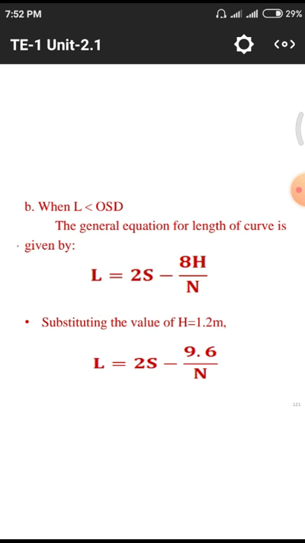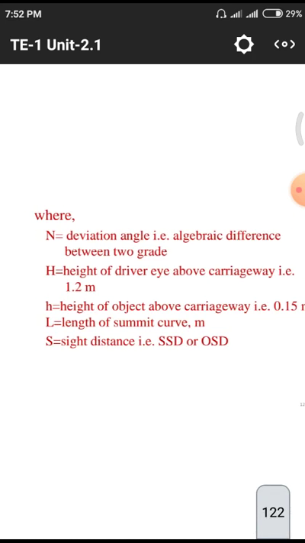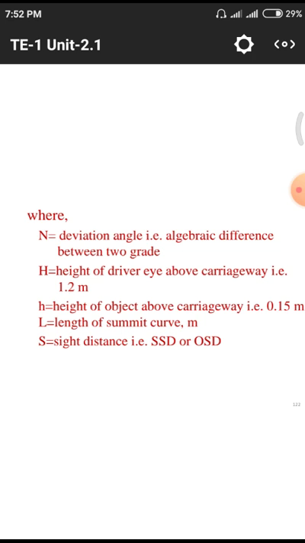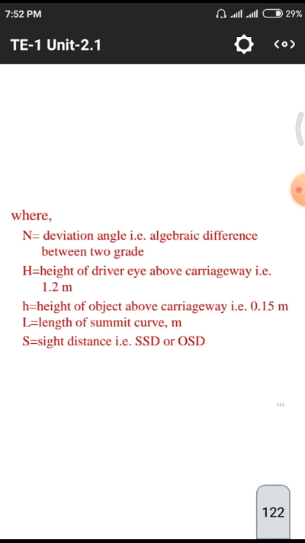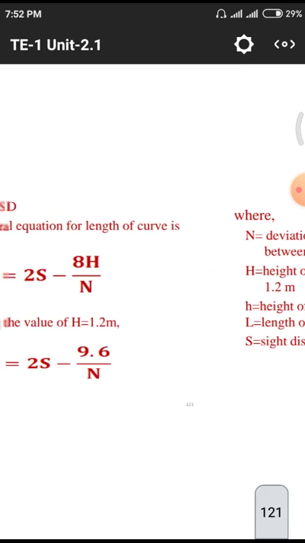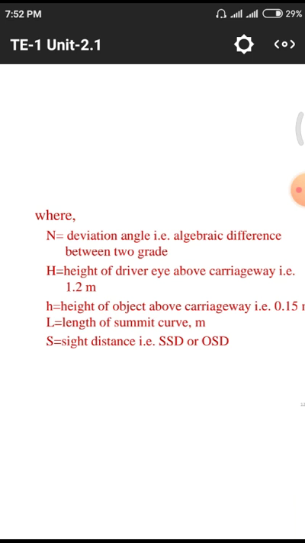There is no diagrammatic representation for this. We have to observe what the formulas are, how the values will come. Here we have to remember the notations. So what is N? N is the angle, that means deviation angle. That means when two lines are merging at a particular point, N equal to N1 minus N2, N1 plus N2, like that we are having four kinds of formulas for two curves. That means both summit curves and valley curves have an N value, so depending upon the N value we need to find out.